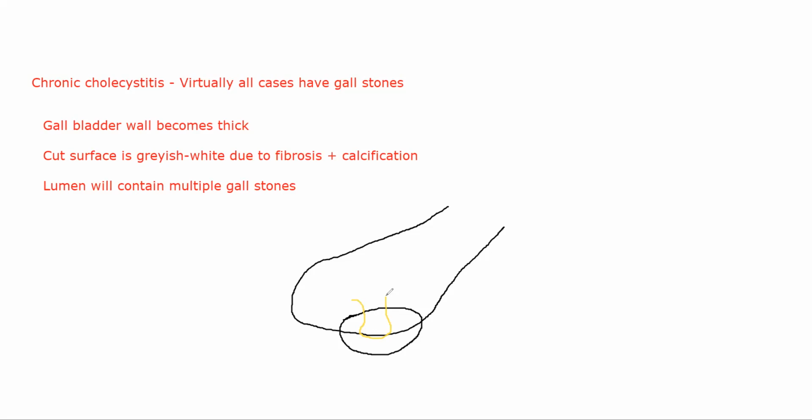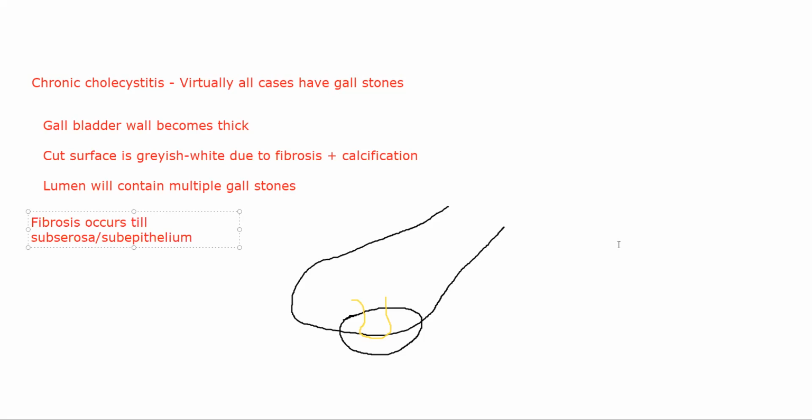And you will obviously see chronic inflammatory cells, so you will see lymphocytes, plasma cells, and macrophages entering into the area. And the fibrosis that is occurring will occur up to the area of subserosa, or sometimes up to subepithelial layers. So I'll just write that down. Fibrosis occurs till subserosa or subepithelium. So those are the pathological changes that you see inside chronic cholecystitis.